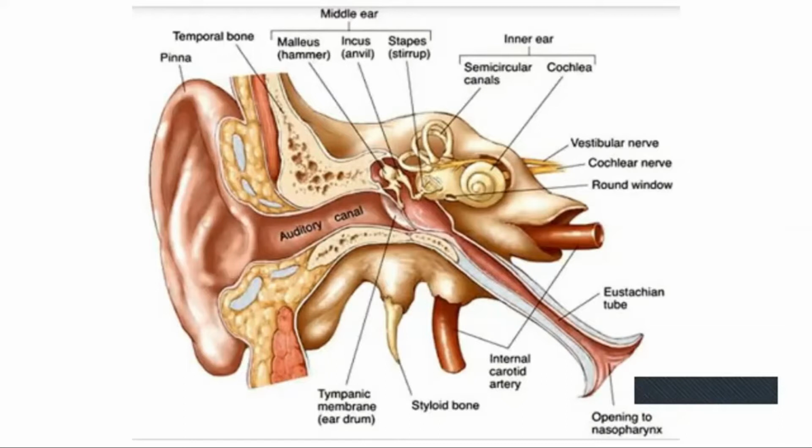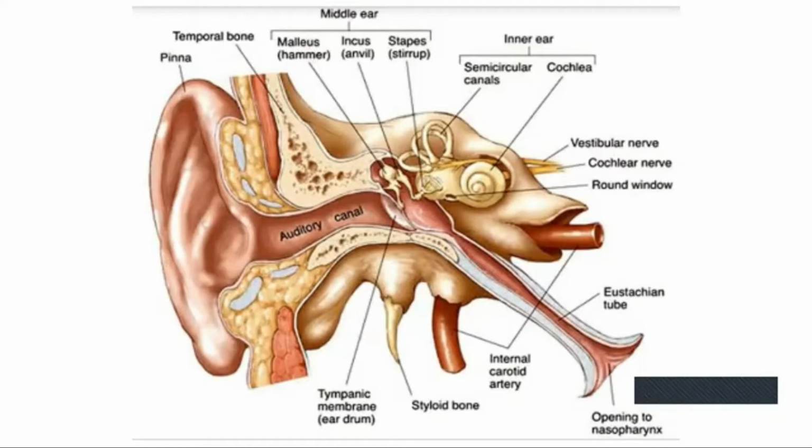Then the tympanum is also known as the eardrum. It is a thin circular membrane that separates the external ear from the middle ear. So the parts of the external ear are the pinna and the auditory canal. The pinna collects the sound waves and moves them through the auditory canal to the tympanum. When the sound waves reach the tympanum, it vibrates.